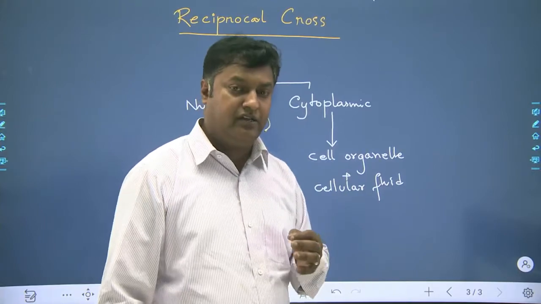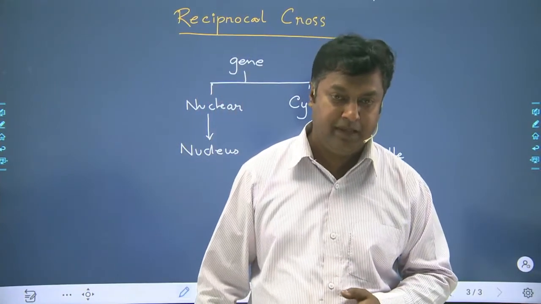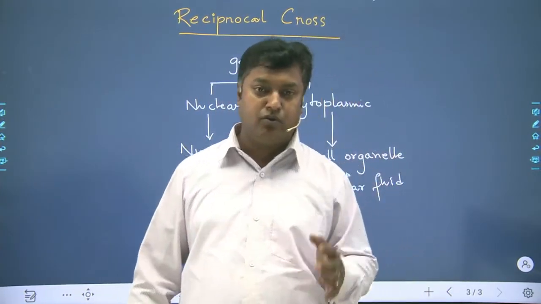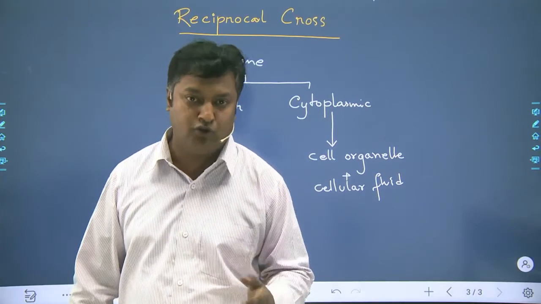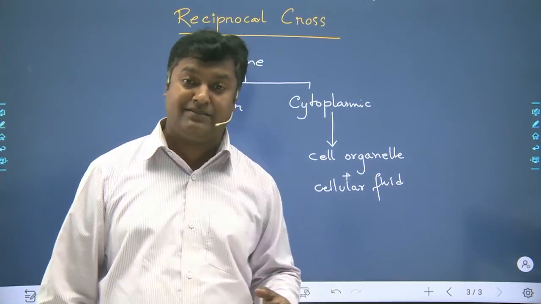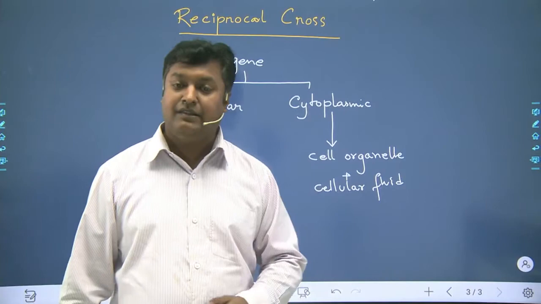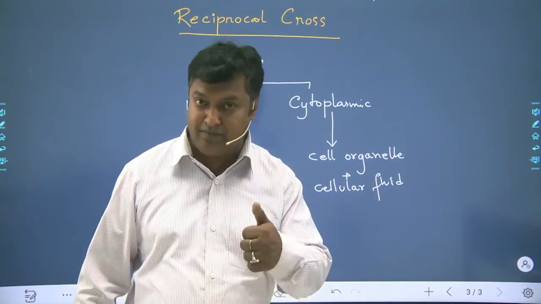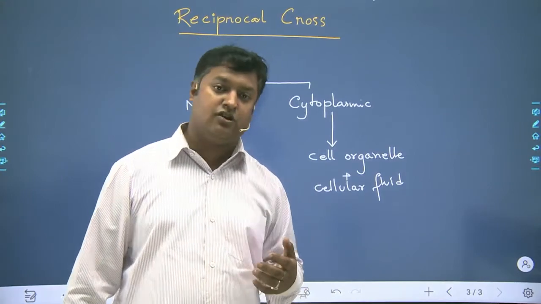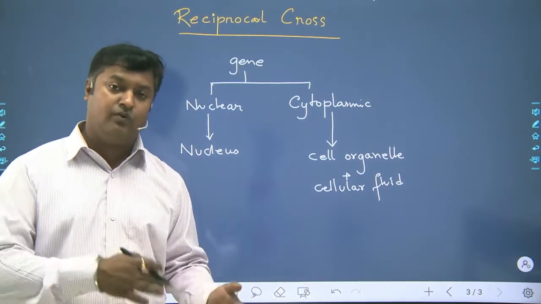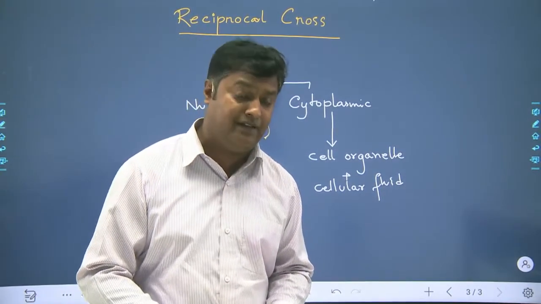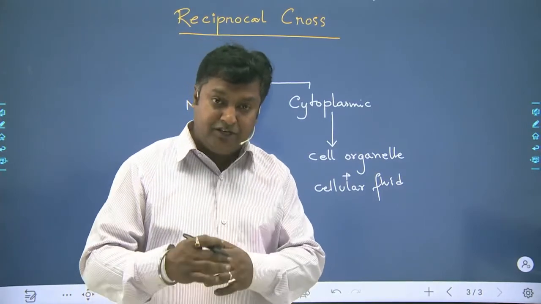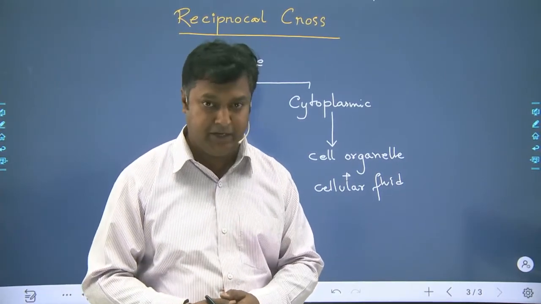Just have a note in cell biology that apart from the nucleus which contains the chromosomes, which contain the nucleic acid, that is the DNA or the RNA, there are other cellular organelles in our cell such as the mitochondria. If I talk about the plant cell, along with the mitochondria, they also have plastids which contain their own DNA.